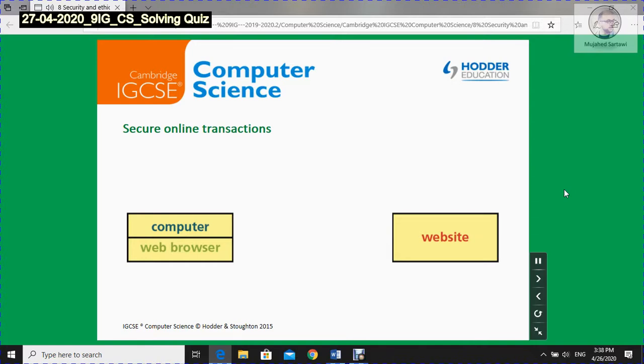Let's see what happens when a user wants to access a secure website. The user's browser asks the website to identify itself. The website sends back a copy of its SSL certificate. If the browser is satisfied that the certificate can be authenticated, it sends a reply, and SSL encrypted two-way data transfer occurs.